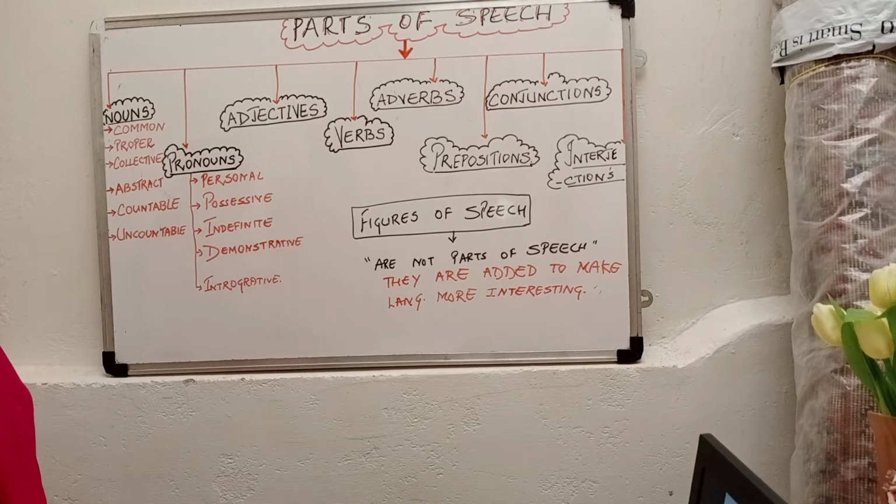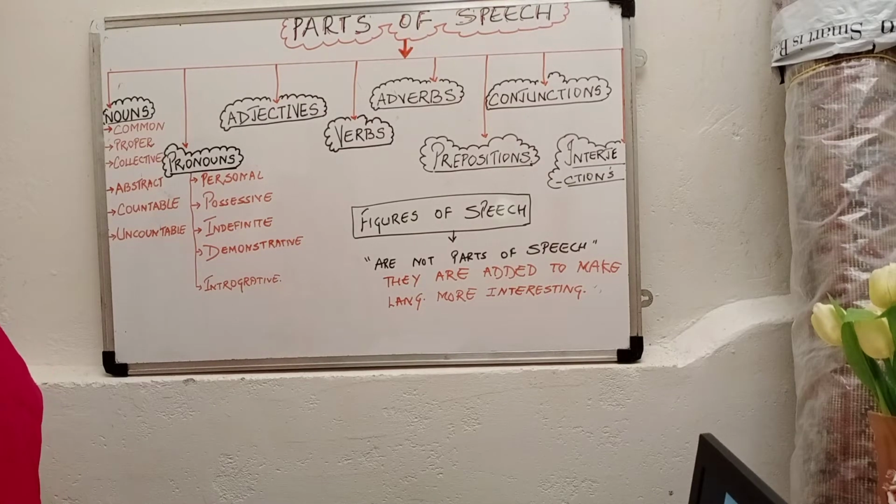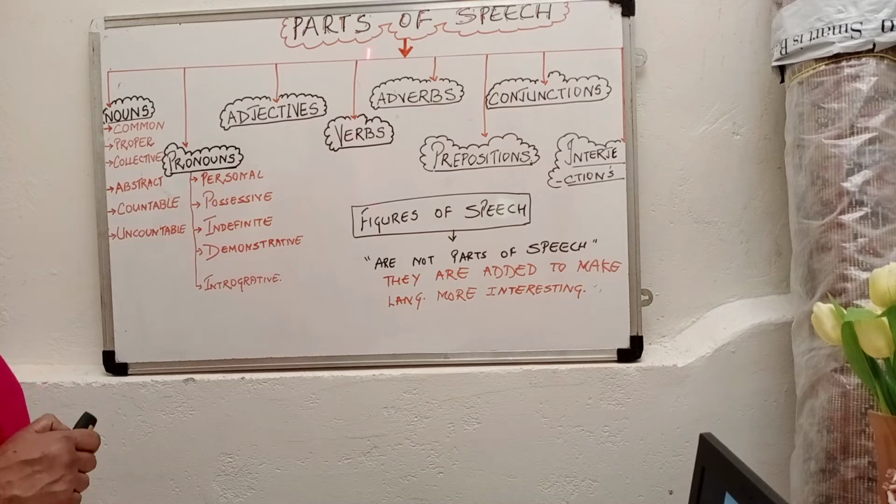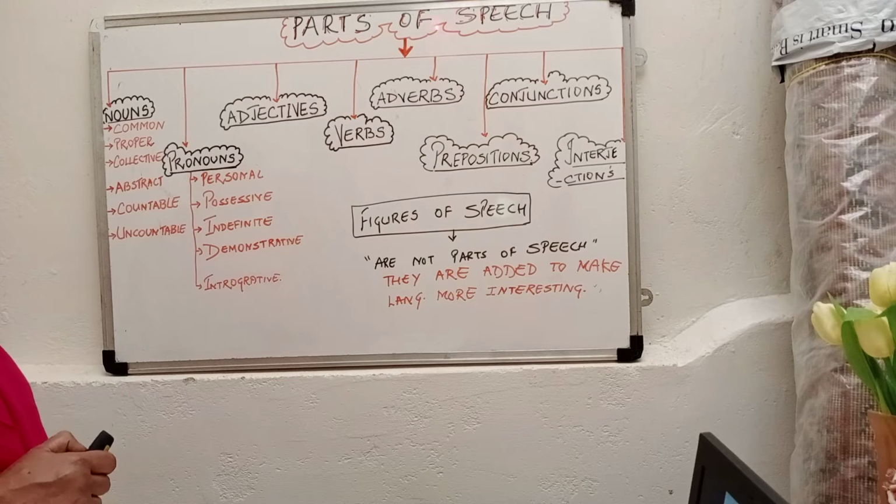Today in English language, we are going to be doing the building blocks of English language. As you very well know, anything and everything is made up of building blocks. In the same way, English grammar also is made up of English blocks, and these blocks are the parts of speech. Today, we are going to be dealing with parts of speech and we will continue this until the end. You will be able to differentiate between the parts of speech and figures of speech.